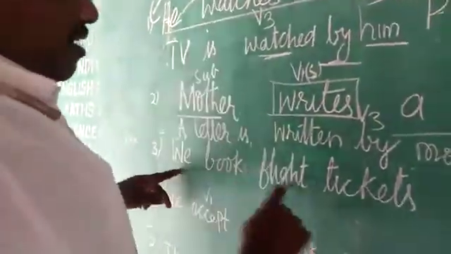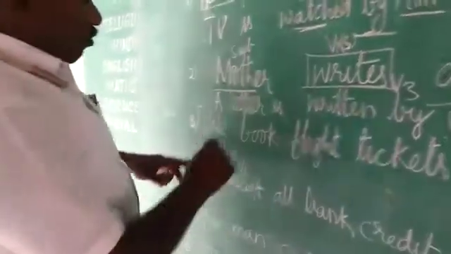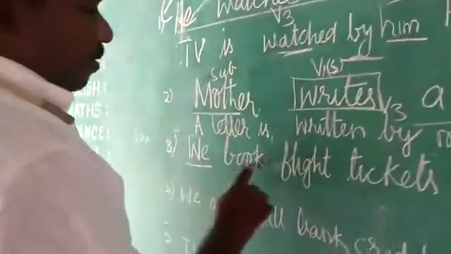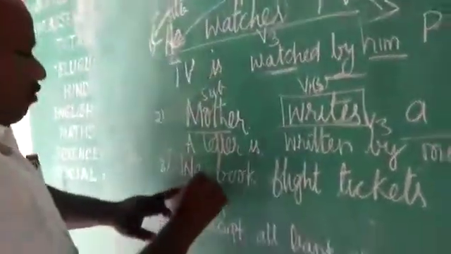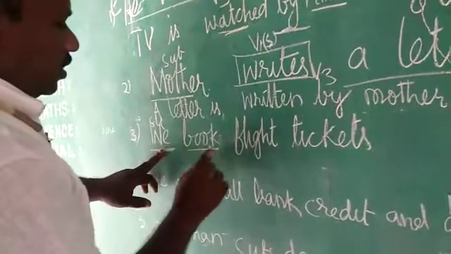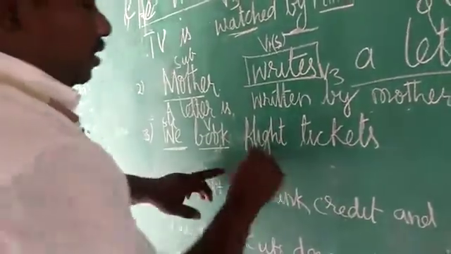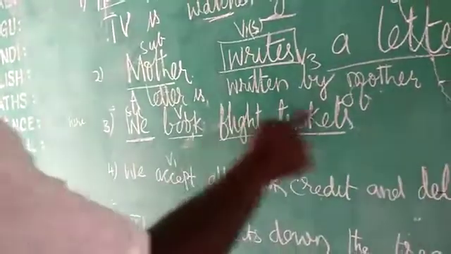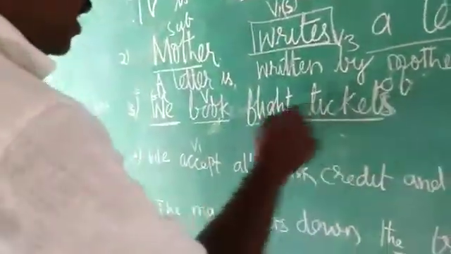We book flight tickets. We is the subject. Book is the V1, flight tickets is the object. So the object becomes the subject. Flight tickets, F-L-I-G-H-T, T-I-C-K-E-T-S. Flight tickets is plural.